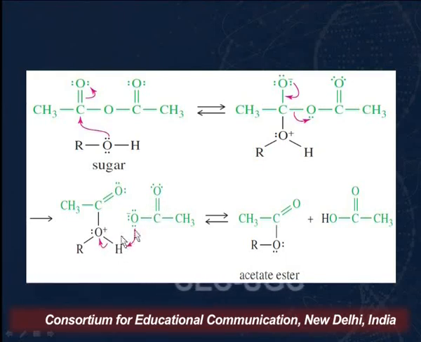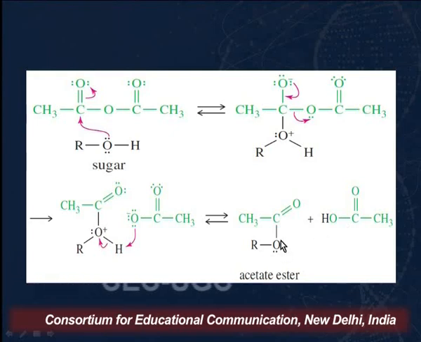It has a tendency of removing this proton because this proton is now acidic in nature, since oxygen has a positive charge on it, and we know oxygen is an electronegative atom, it has a tendency to pull these electrons, the bonding pair of electrons, as a result of which the bond between this oxygen and hydrogen is weakened, and this picks up a proton from here, resulting in the formation of acetate ester. Along with it, we get acetic acid.